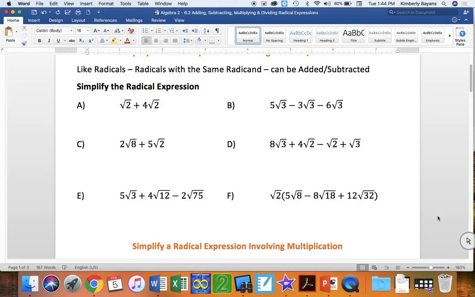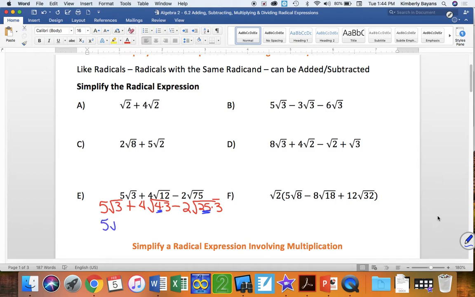All right, so we have 5 square roots of 3 plus 4 square roots of 12 minus 2 square roots of 75. Well, again, I notice that I don't have the same radicand, but I do have some perfect square factors. So I can break the square root of 12 into 4 times 3, and I can break the square root of 75 into 25 times 3. Okay, so I've broken it into my perfect squares here. Perfect square of 4, perfect square of 25.